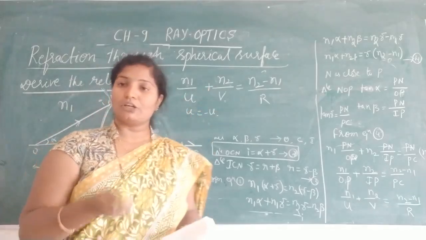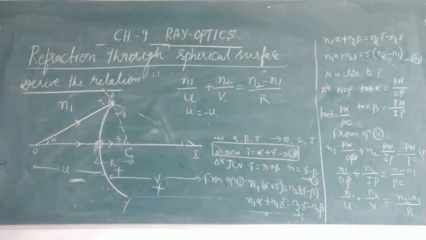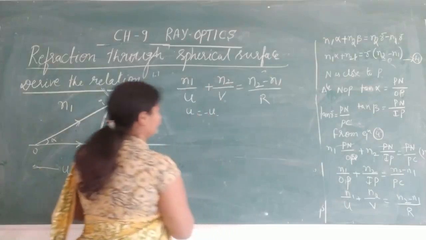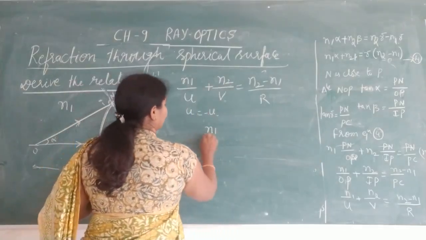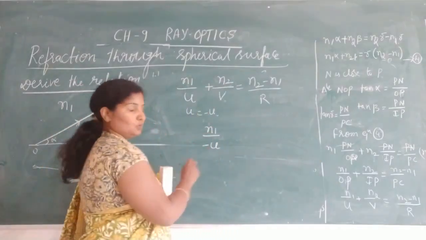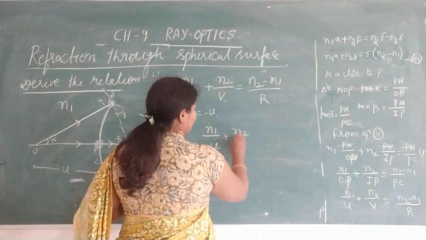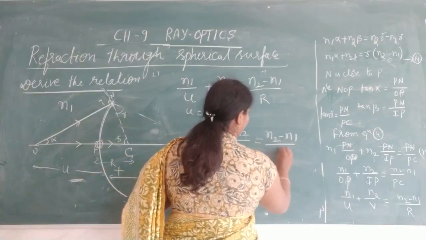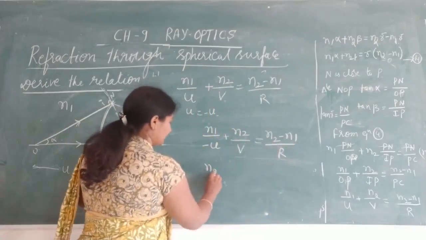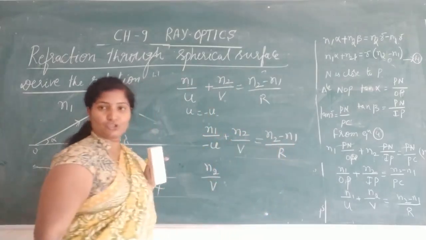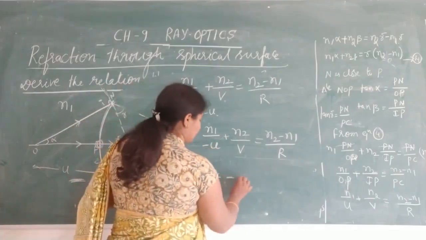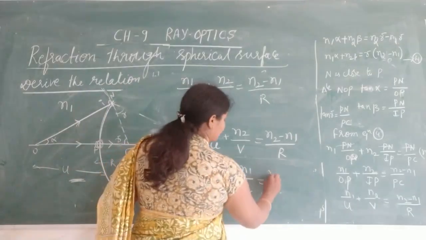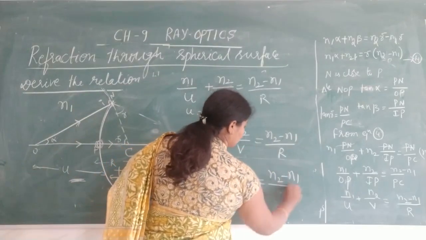Therefore, n2 by v minus n1 by u is equal to n2 minus n1 by r, or simply we can write n2 by v, positive first, minus n1 by u is equal to n2 minus n1 by r.